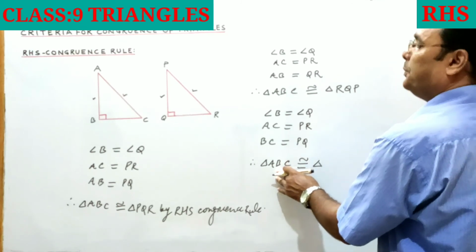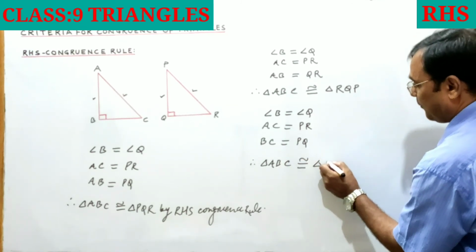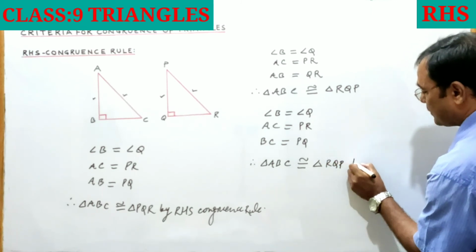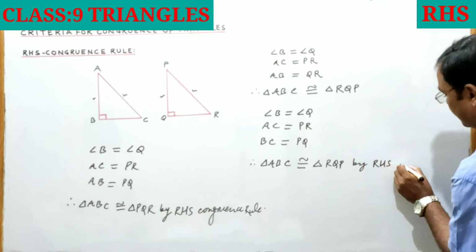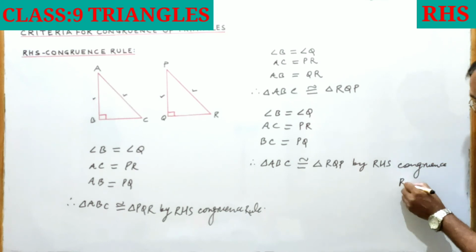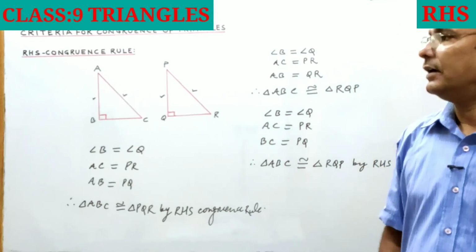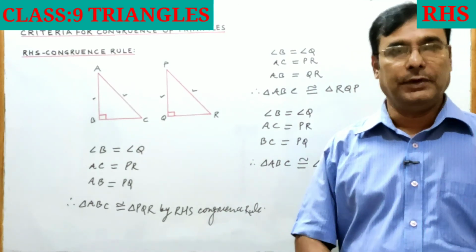Triangle RQP, by the RHS congruence rule. So this way in two right triangles the RHS congruence rule is applied to prove them congruent.